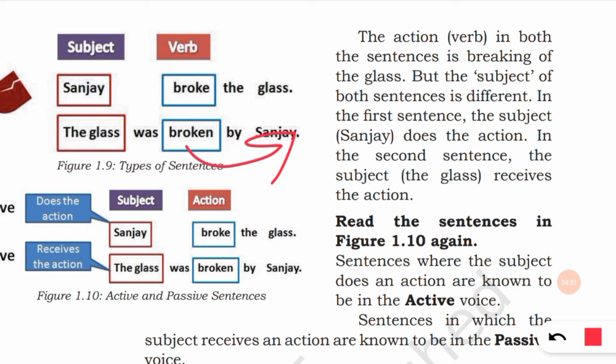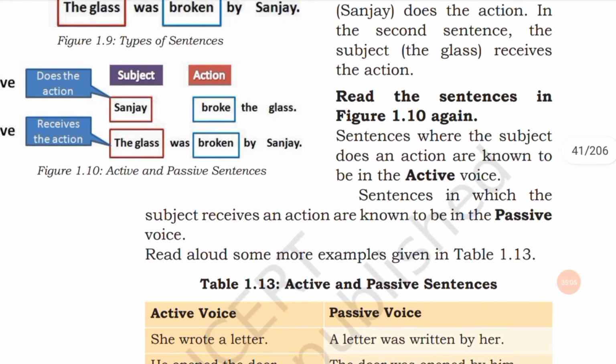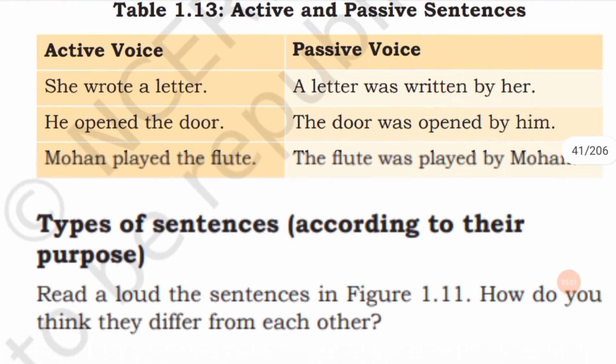So the first subject is doing the action and the second subject is receiving the action. That is, the first is active voice and the other is passive voice. So one subject does the action and the other subject receives the action. Let us see certain active and passive voice.